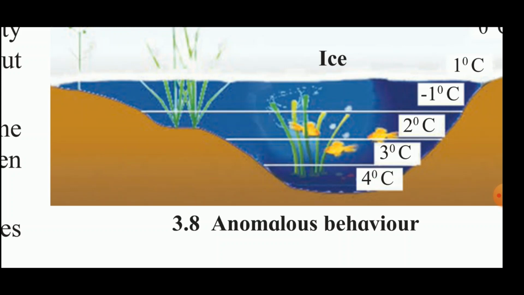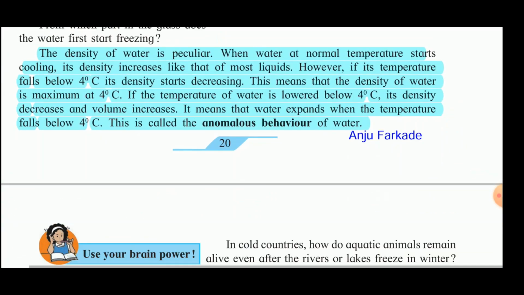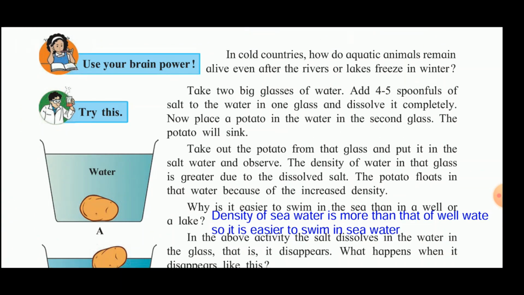And so there the plants and the aquatic animals can survive in the water. So this anomalous behavior of the water is useful for the survival of the aquatic animals and the plants. Now in cold countries, how do aquatic animals remain alive even after the rivers or the lakes freeze in winter? The answer for this is the anomalous behavior of the water.